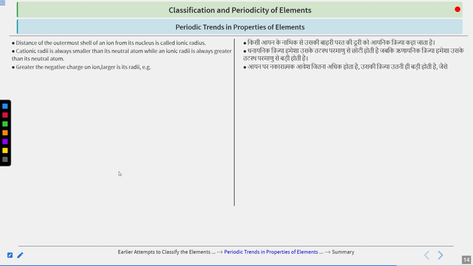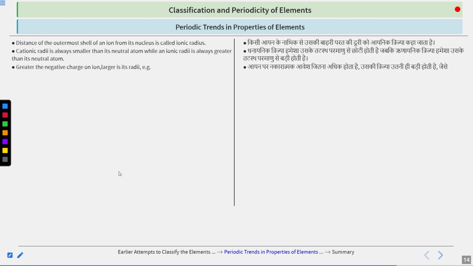So, why are we saying so? This is the case for anions. Whenever we are considering an anion, it always has a greater size than the parent atom. Again, the reasons are obvious. If you just analyze the reasons for the positive ion, you can easily get the reason for the negative one, because when we add an electron, there is an increased repulsion, right? The number of electrons is increased, so there is increased repulsion.